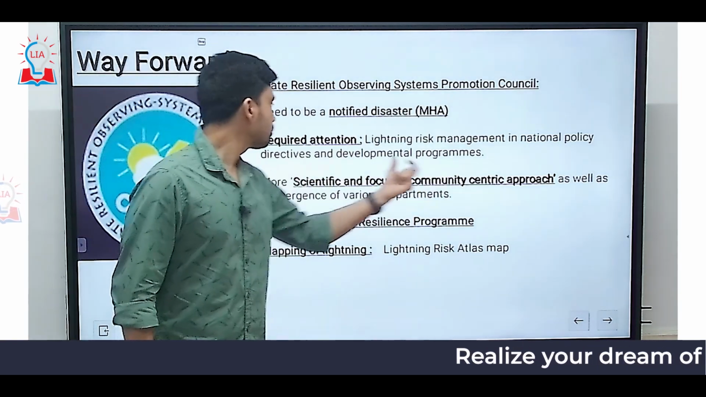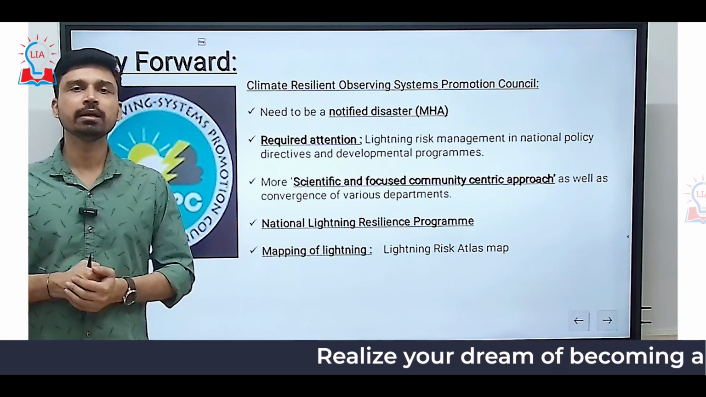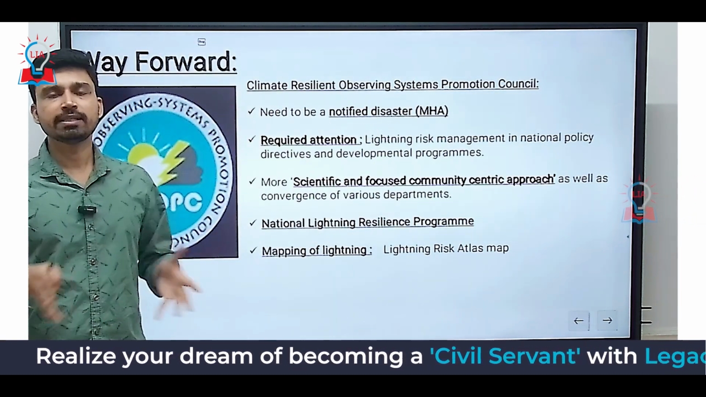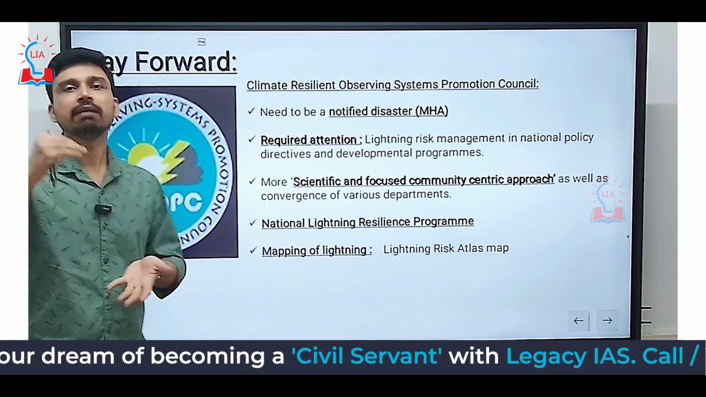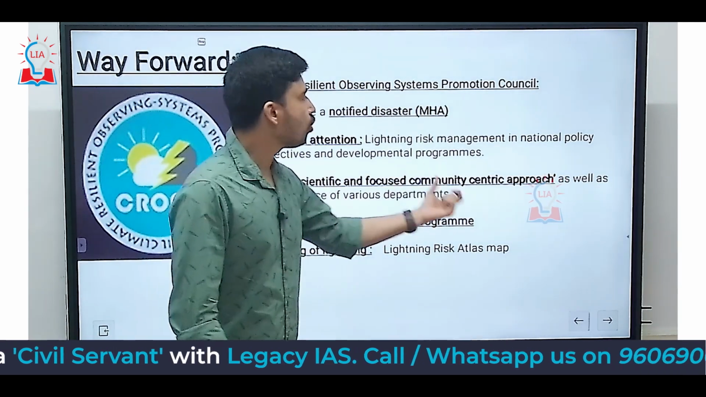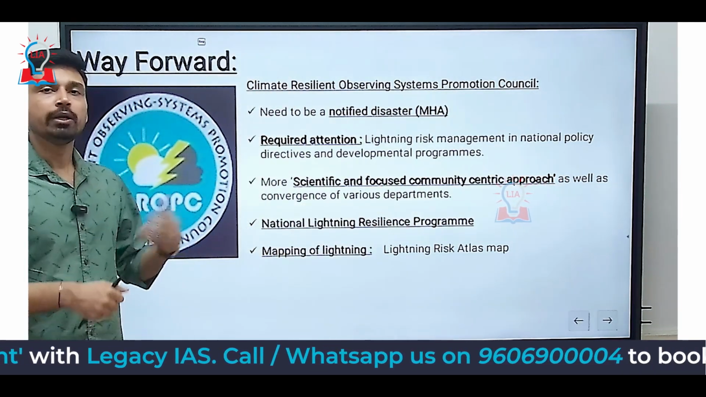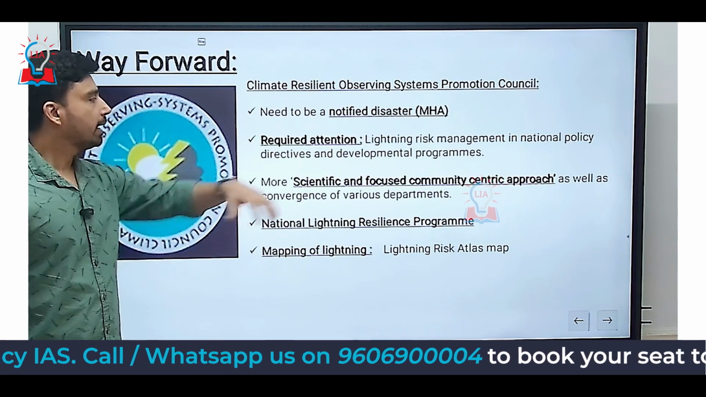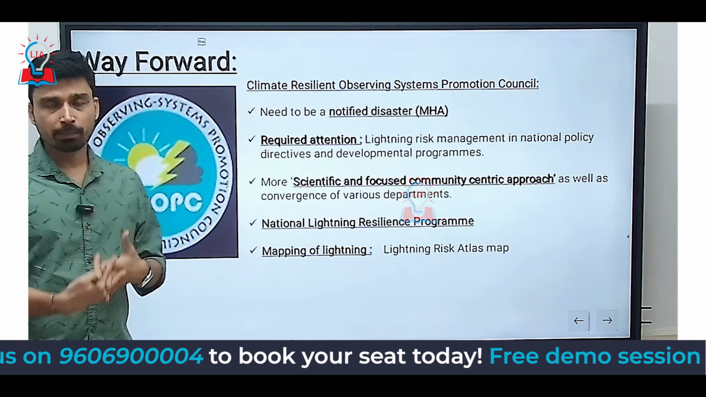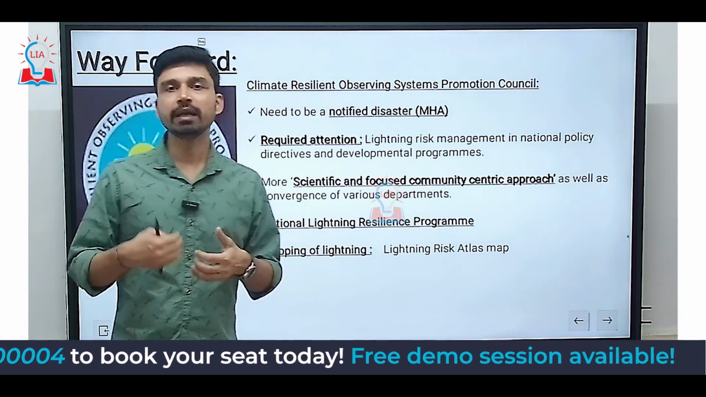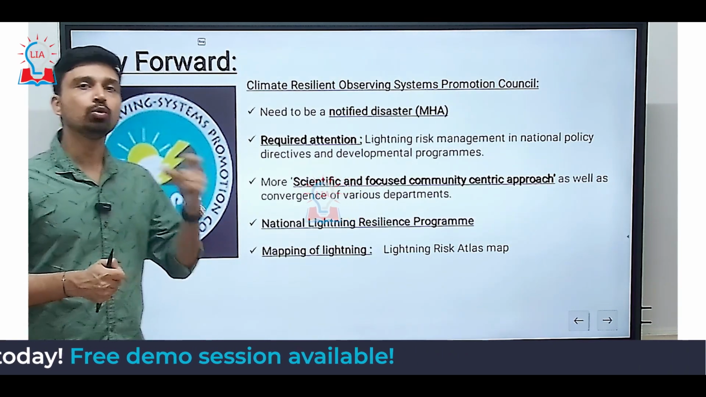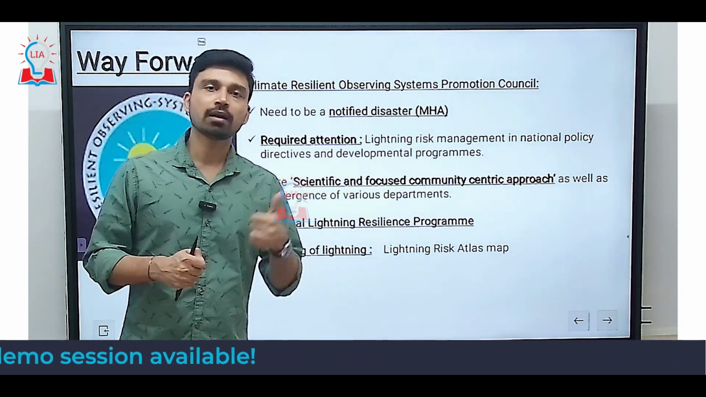Lightning risk management in national policy directives and development programs is something that will attract the attention of all the stakeholders, at the local level, state level, as well as the national level. Third, a more scientific and focused community-centric approach should be adopted to tackle the problems related to lightning, and there should be convergence of various departments to make sure that the forecast or prediction, if something has been done like that, is relayed without any delay to the general public, especially in the rural areas and in those sensitive areas where lightning related threats are quite high.